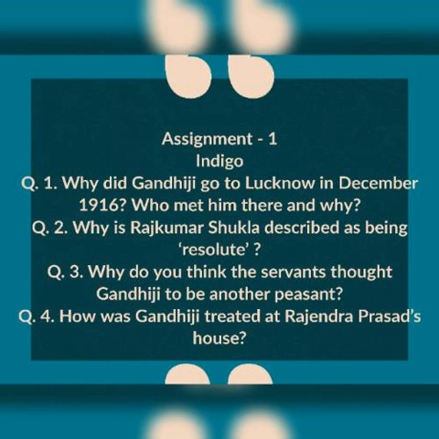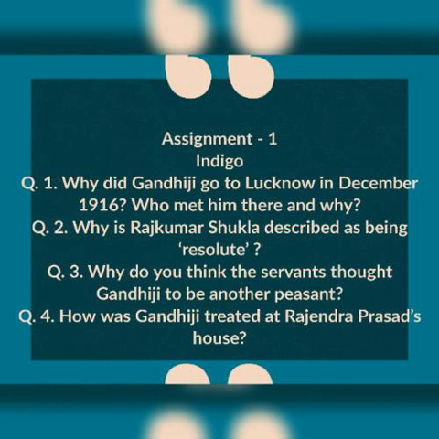So for this you can write, Rajkumar Shukla requested Gandhiji to come with him to Champaran. Gandhiji was engaged at that time. However, Shukla did not let go of Gandhiji. He followed him wherever he went. And finally, Gandhiji had to arrange and fix time to go with him. This shows that Rajkumar Shukla was resolute.